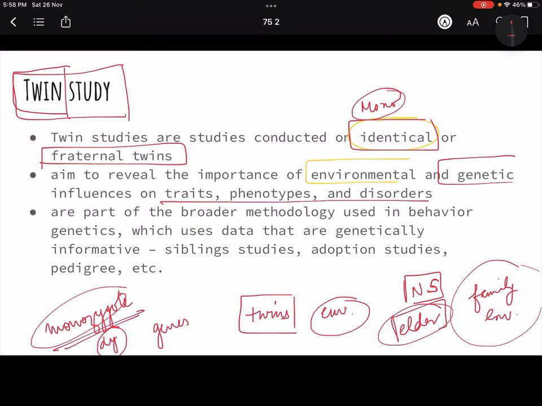Because when my brother was there, my parents were living in a joint family. Okay, when I was born, we had moved to a nuclear family. So this is one of the very big differences, right? It has a lot of bearing on our personality.